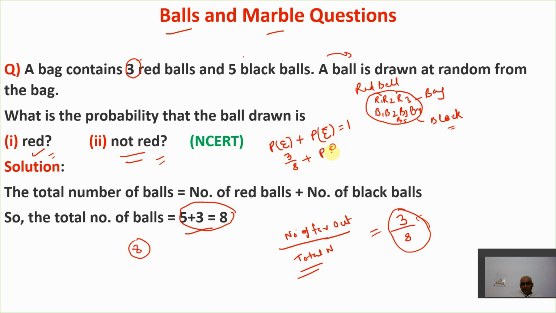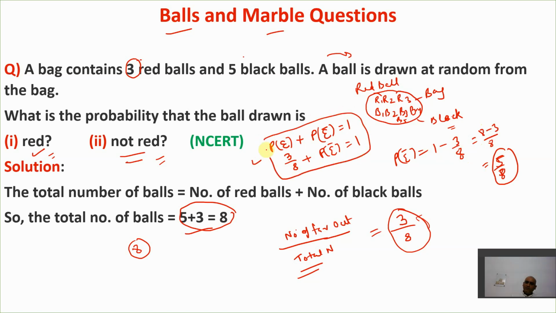So we need to find this. Let us say this is equal to 1. We know this, right? So if I take 3 by 8 to the RHS, it becomes 1 minus 3 by 8. If I solve this, it has 8 as LCM, that is 8 minus 3. It becomes 5 by 8. So 5 by 8 is my answer. So I can solve this question with the help of this complementary pair of events also.